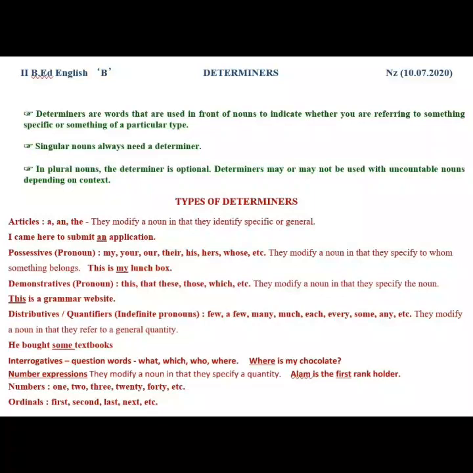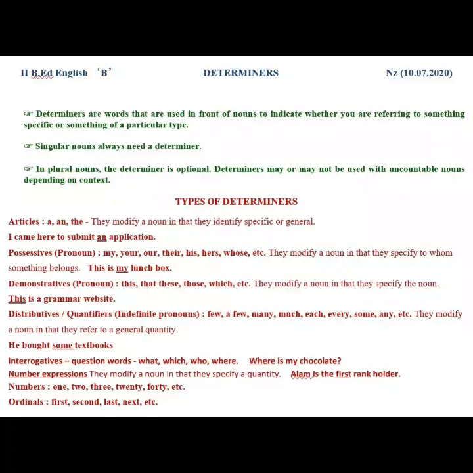The first one is articles. Articles refers to a and the. They modify a noun in that they identify specific or general. For example, I came here to submit an application. I came here to submit what? An application. Here, article an is added with the singular noun application to make it specific.